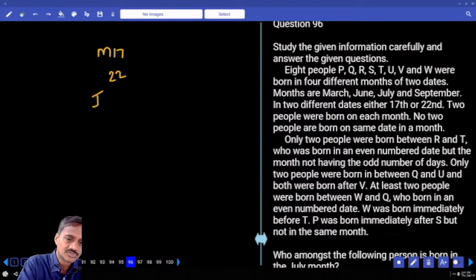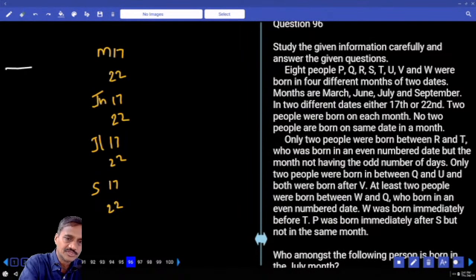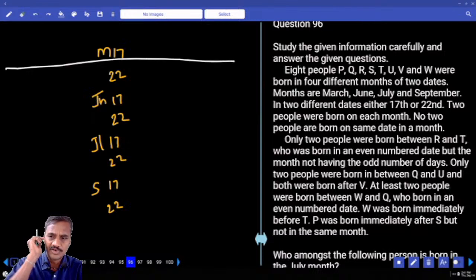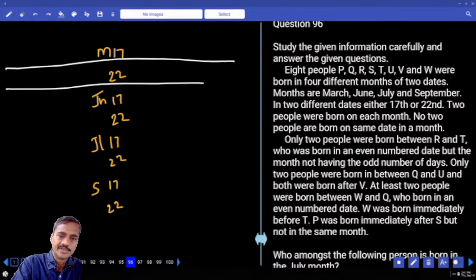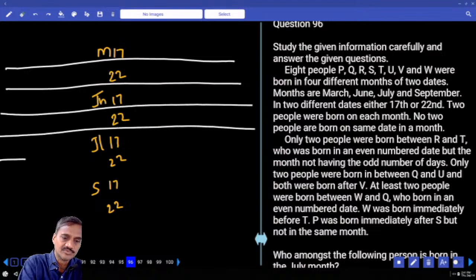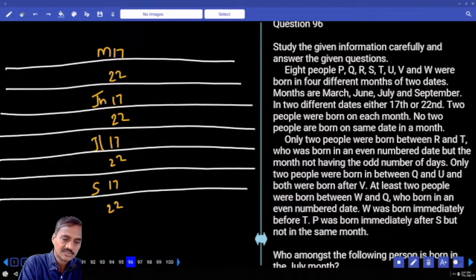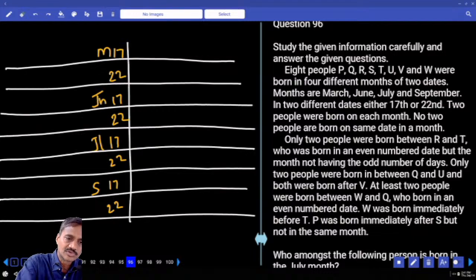June 17, June 22, and July 17, July 22, and what else is left over here? And September 17, September 22. Clear? Then in this one, 8 persons were born in 4 different months on 2 different dates, so 8 persons born on 8 different dates. Then coming to condition number 1: July 17, July 22, and September 17, September 22.